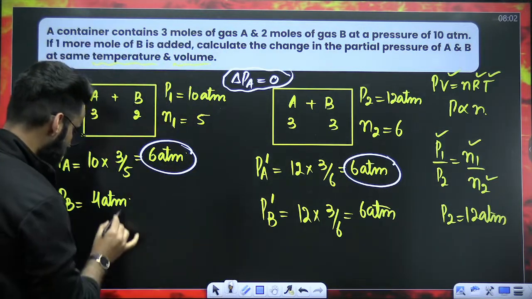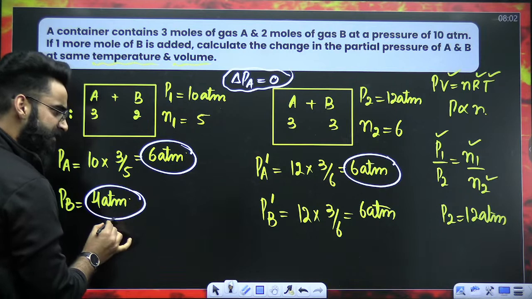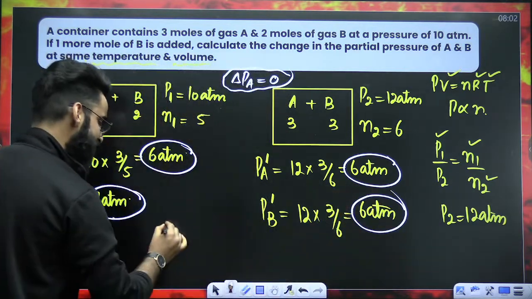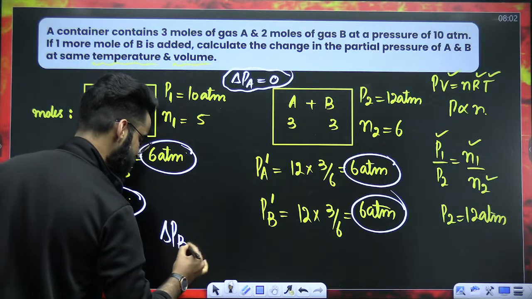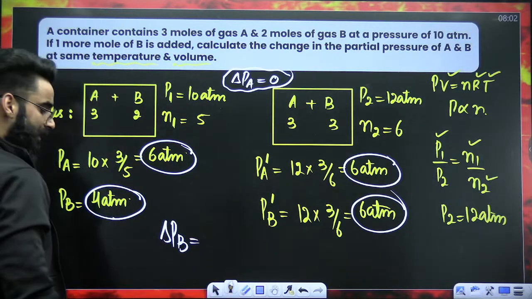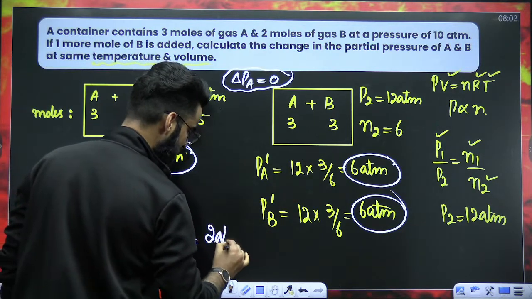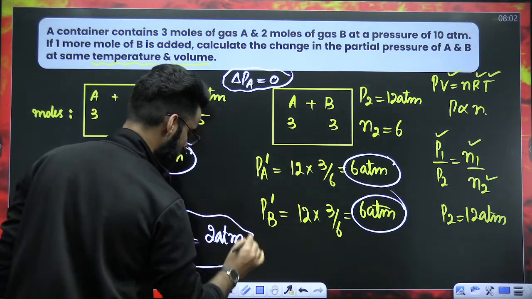Well, have a look. The partial pressure of B initially was 4 atm. Now, after the addition of B, it's 6 atm. So, has the partial pressure of B changed? Yes. And what is the change in the partial pressure of B? Initially it was 4 atm. Now it's 6 atm. So 2 atm, the change in the partial pressure of B.